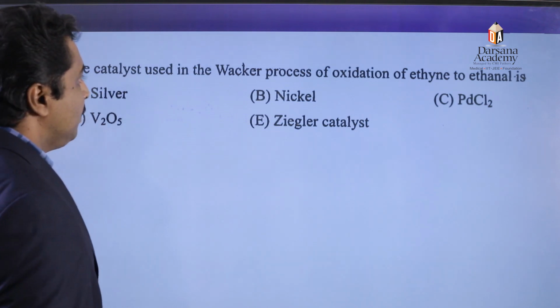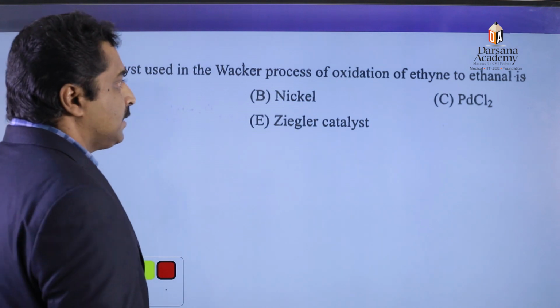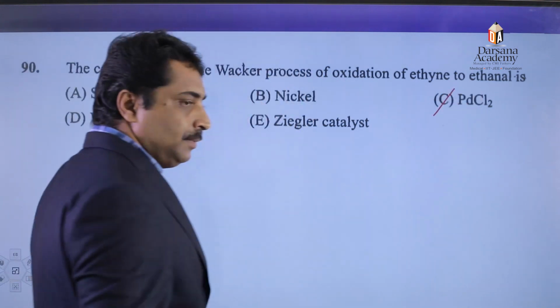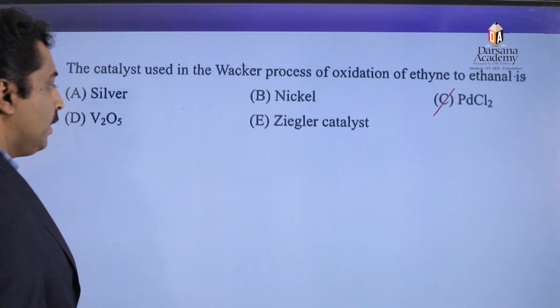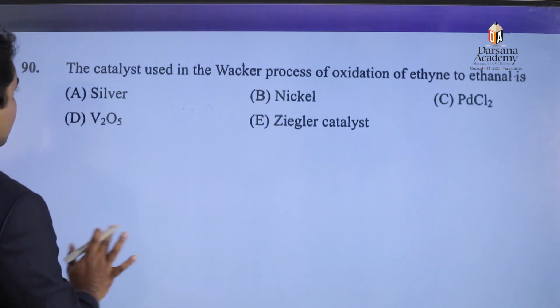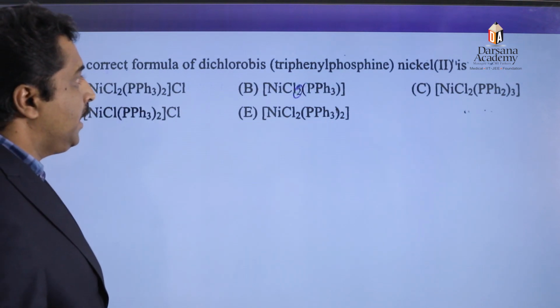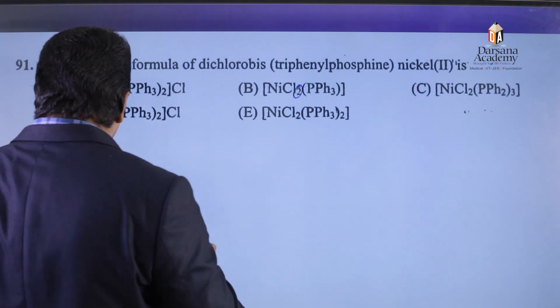The catalyst used in the Wacker process for the oxidation of ethene to ethanal is palladium(II) chloride. Okay, that we already know. There is no need to discuss much more about that. Then again, next one: the correct formula of dichlorobis(triphenylphosphine). Here I am directly giving the answer.